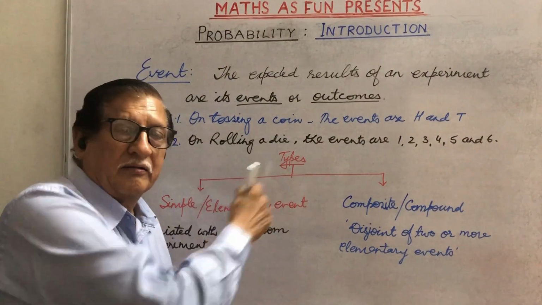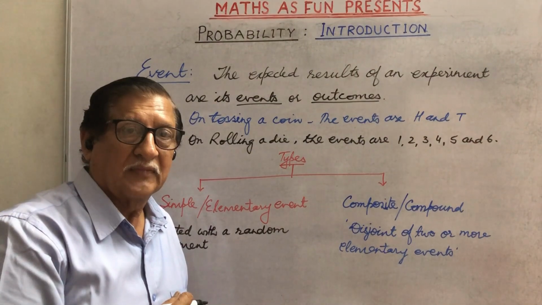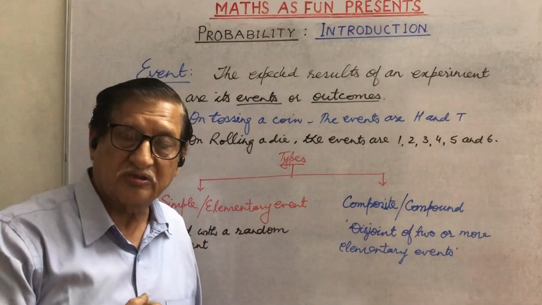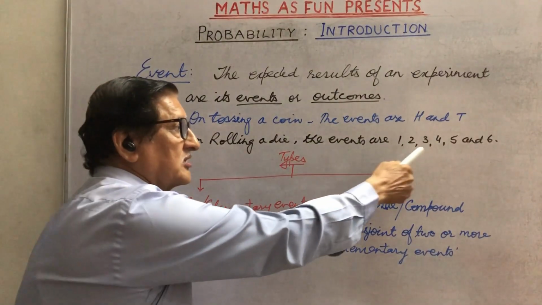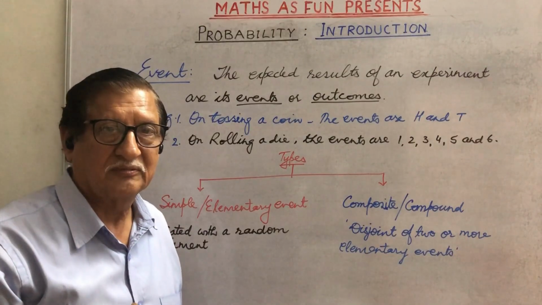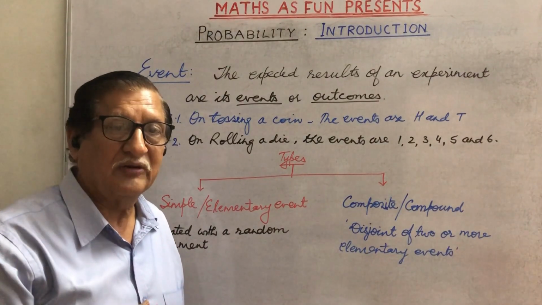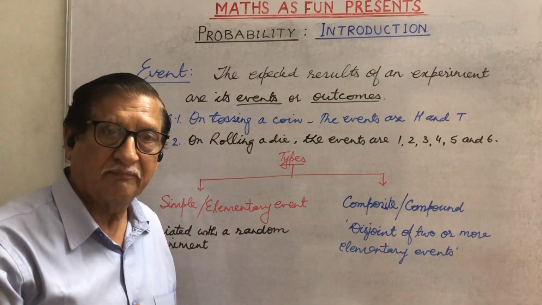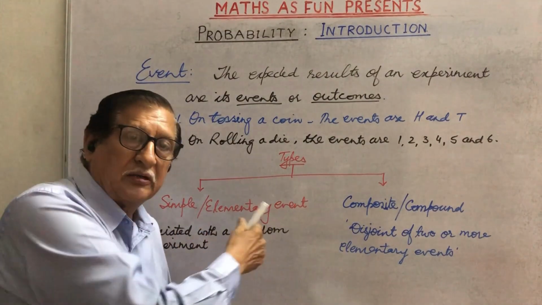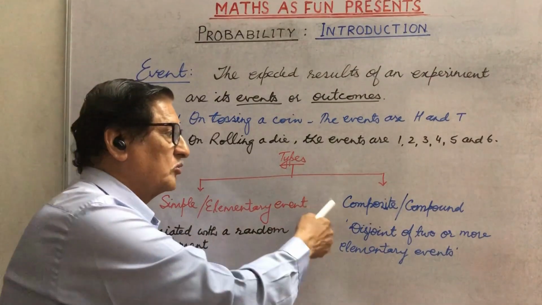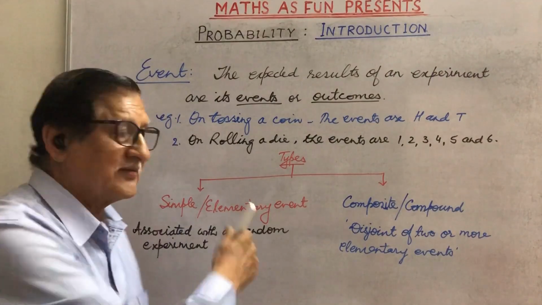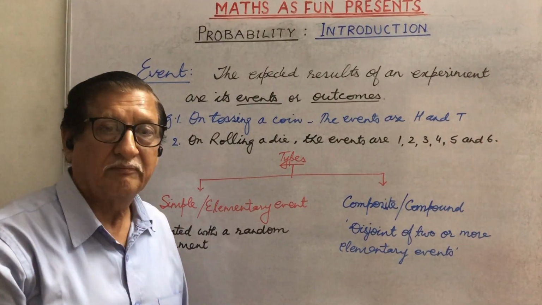On rolling a die, we are getting 6 numbers 1, 2, 3, 4, 5 or 6. These all 6 numbers are known as its events or outcomes. How many types of events or outcomes do we have generally? There are 2 types. One is known as simple or elementary event and another is known as composite or compound event. What is an elementary event?